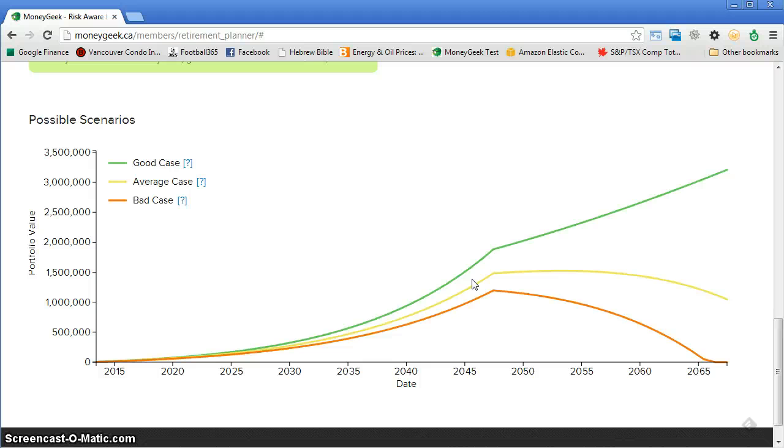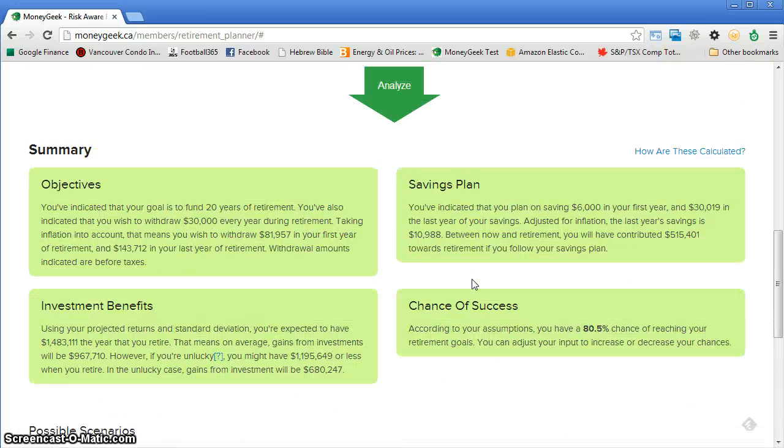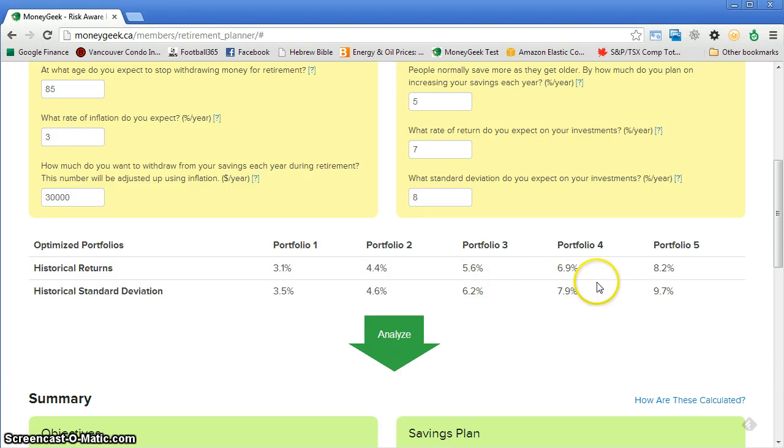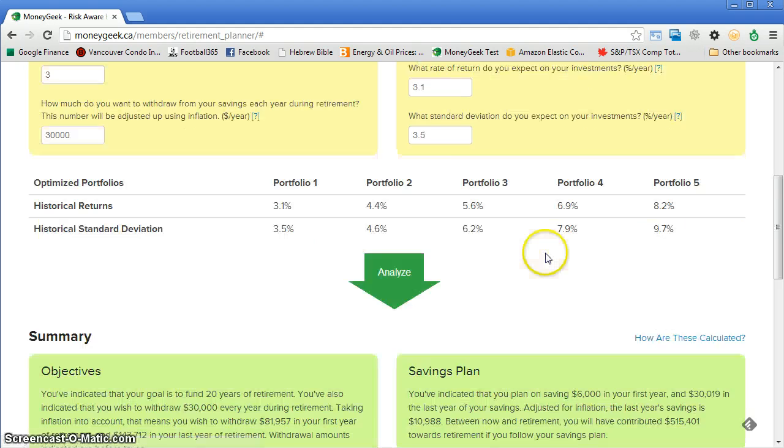So what happens if we say, well, I just want to put my money under a mattress. I don't want to take this risk. Well, let's see what happens if we, instead of choosing portfolio number 4, which is fairly risky, we choose portfolio number 1. In that case, let's use portfolio 1's numbers and see what happens.